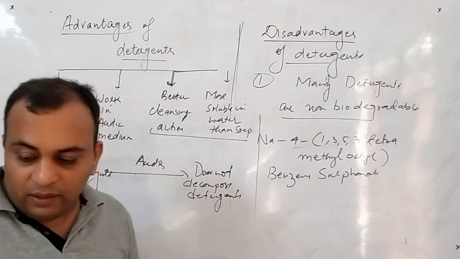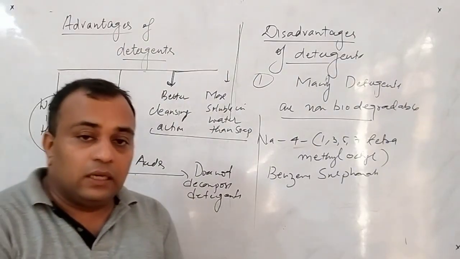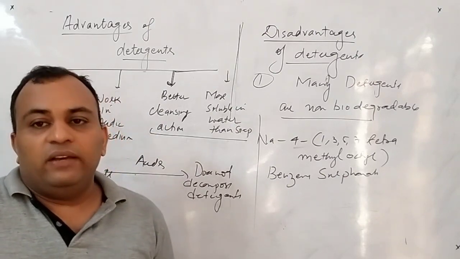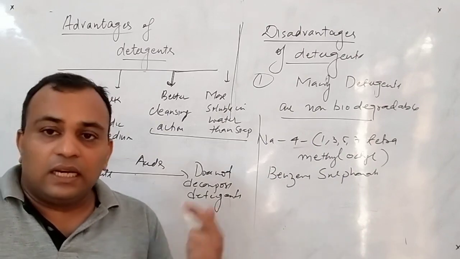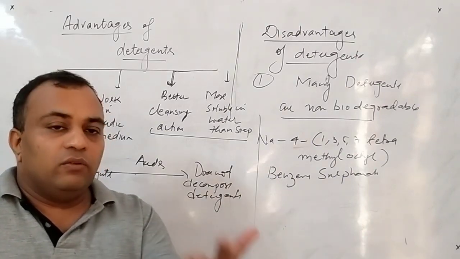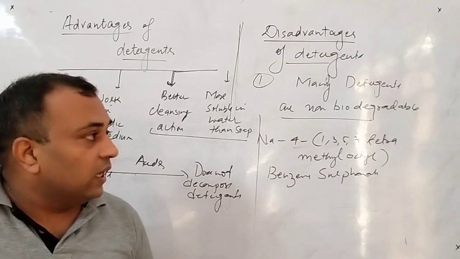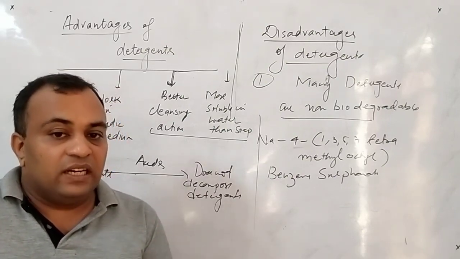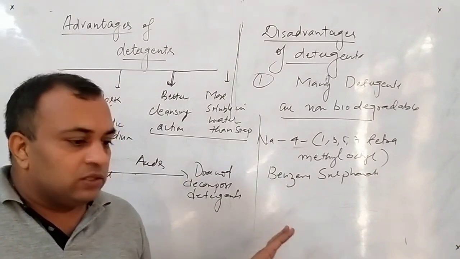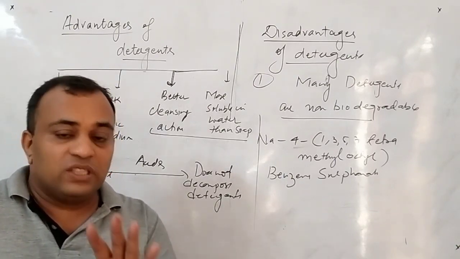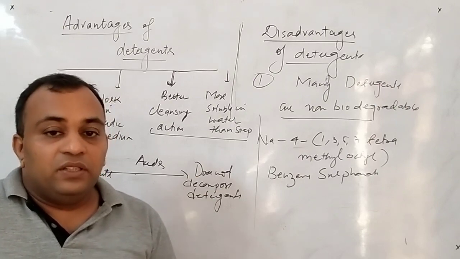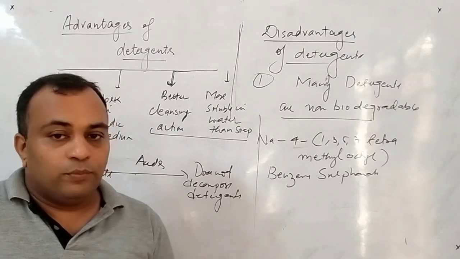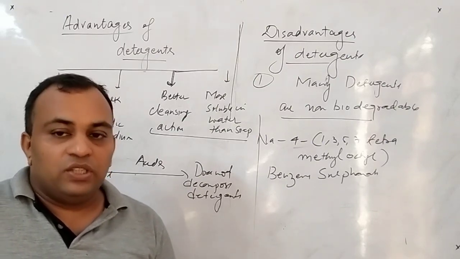So this is all about a very big article that we have done, that is food additives and cleansing agents. By this we are finishing our chapter, chemistry in everyday life. In the whole chapter we have done the drug target interactions, then these particular drugs, then food additives, and in the last the cleansing agents. Students, be clear about the examples and each and every point, because this chapter does not contain any numericals, some equations are there, and this type of chapter is theory based, one of the easiest chapters, but learn all examples properly. So this is all about the chapter chemistry in everyday life, that's all.